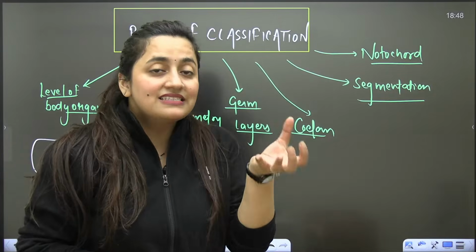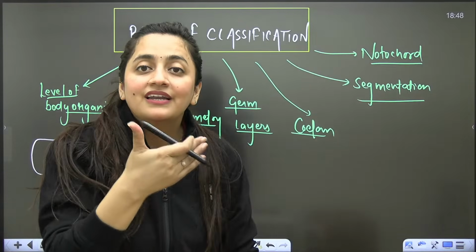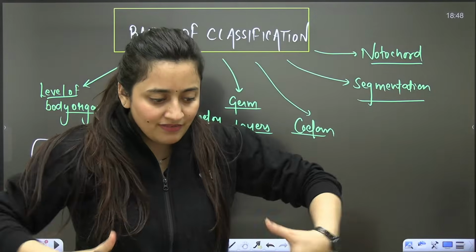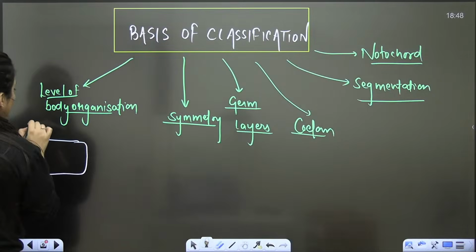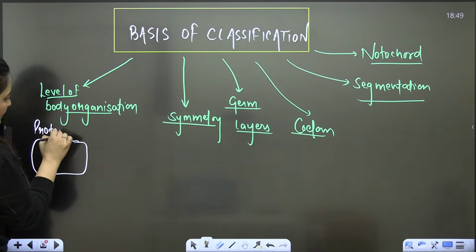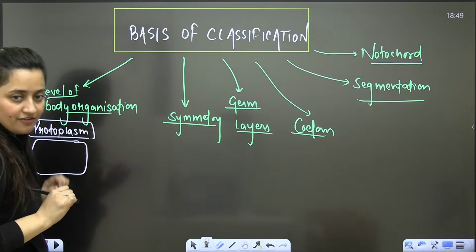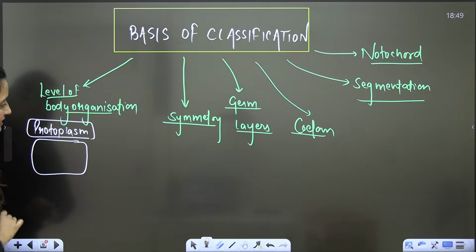And what is that? That cell is the basic unit of life. Below the level of cell, there is no independent existence, right? The organelles cannot exist by their own. Whatever it takes to be living, a cell is having everything. And there we talk about the protoplasm, which is also known as the physical basis of life. Huxley said it as the physical basis of life.